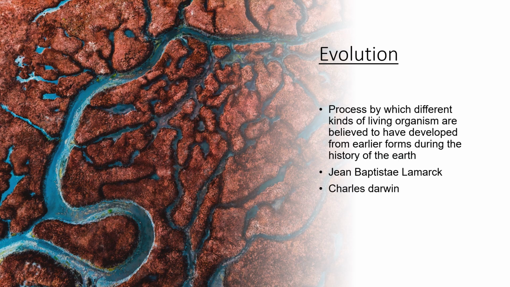So let us start with talking about evolution. The definition of evolution is that it is the process by which different kinds of living organisms are believed to have developed from earlier forms during the history of the earth. We all know that there are a few theories that say we come from apes or monkeys. What exactly is this? This is evolution, right? So basically when the body adapts to conditions and changes, it's called evolution.